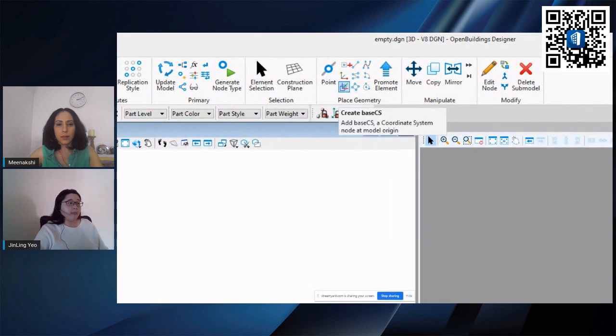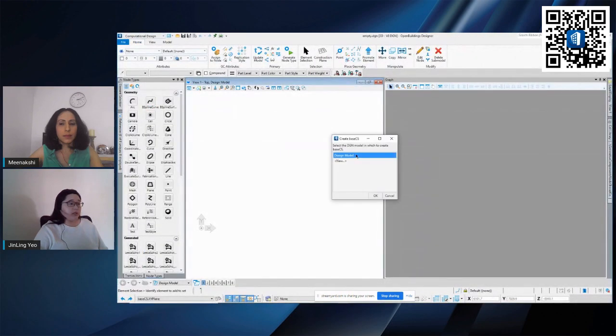At the top here, under the ribbon interface, there is this Place Geometry tool where you can create simple things like placing a point, placing some lines, which is polyline, B-spline curve, as well as creating shapes using polygon. In this case, I'm going to create a base coordinate system, which is basically telling the program that I am starting from my 0,0,0 point. So I'm just going to click on it and choose Design Model. Basically, this is just saying that I'm modeling using this view here.